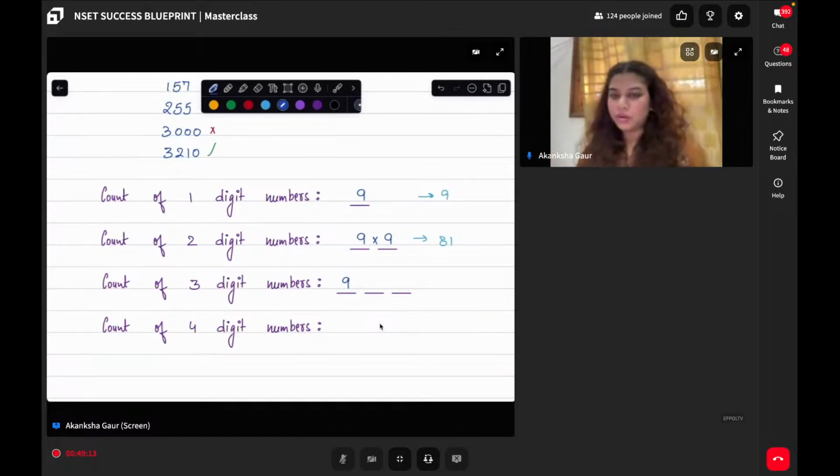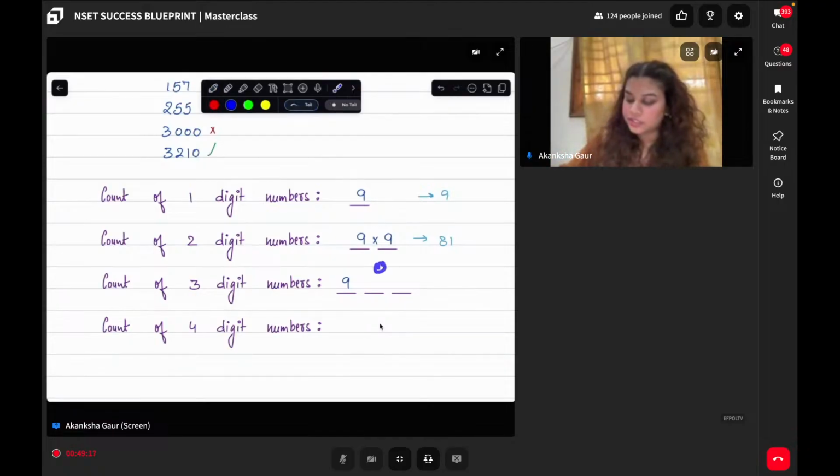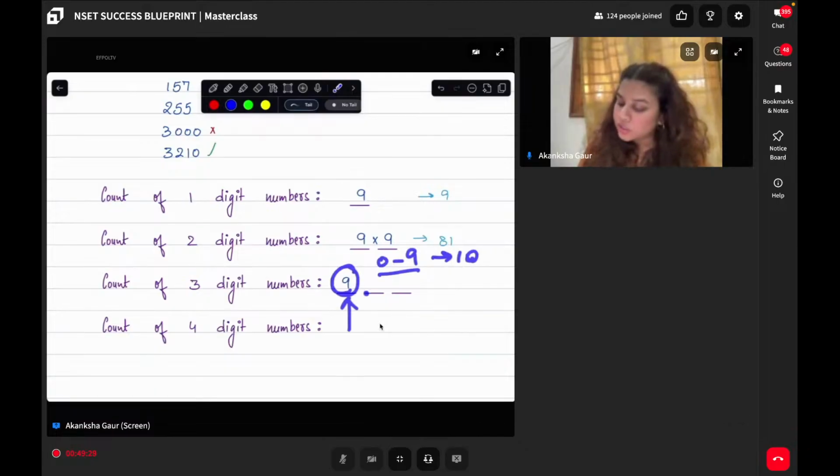Now the second block. For second block, I can fill any number from 0 to 9, which means total 10 possibilities are available. But whatever digit will be picked over here, you will not be able to use over here. So how many total possibilities are here required?